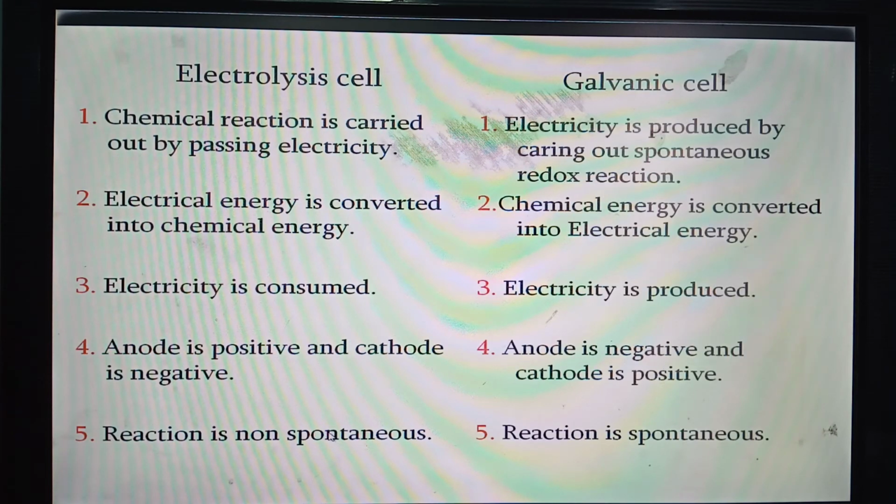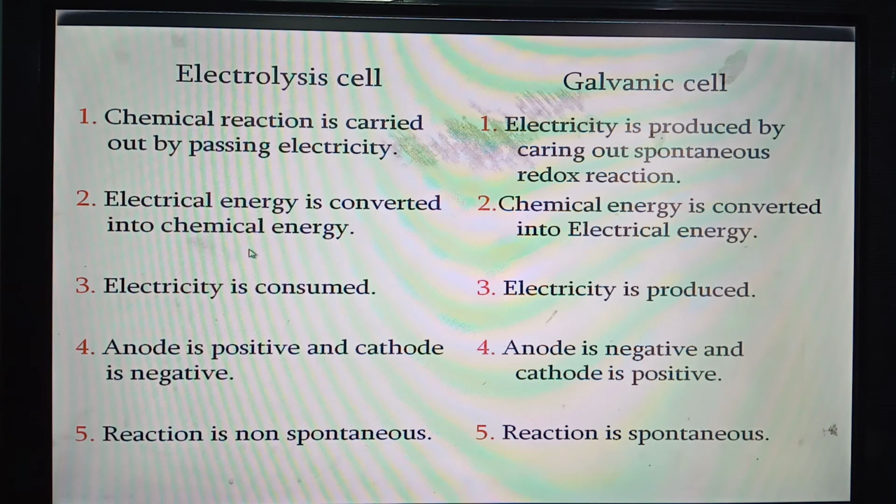Now let us compare these two types of cells. Number one, electrolysis cell and galvanic cell. In electrolysis cell, a chemical reaction is carried out by passing electricity, but in galvanic cell the opposite job is done, that is electricity is produced by carrying out a spontaneous redox reaction. Number two, electrical energy is converted into chemical energy.